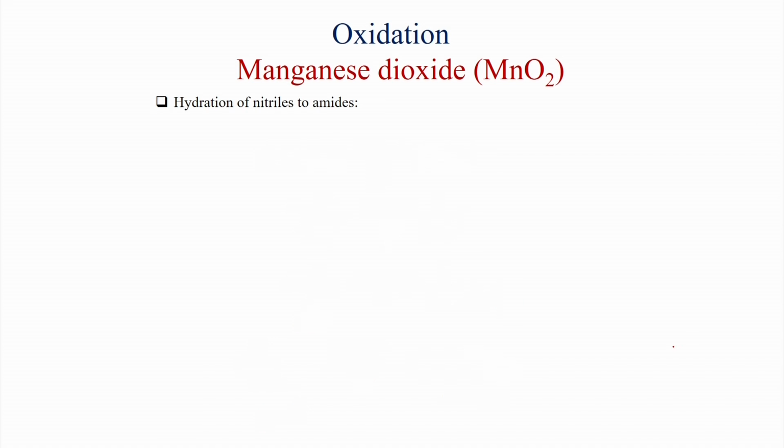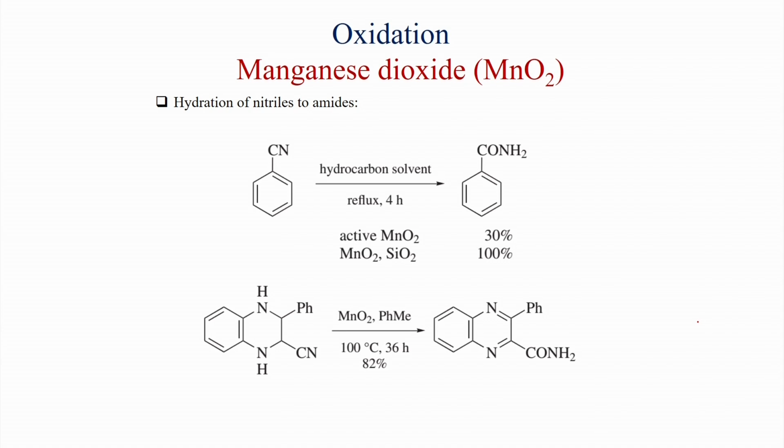Also, hydration of nitriles to amides is possible with MnO2. We know that potassium hydroxide or strong bases are good for cyanide hydrolysis, but here manganese dioxide can also do this reaction. In hydrocarbon solvent, active MnO2 gives only 30% yield of this benzamide. But when silica is present, the yield is enhanced to 100%. So under this condition the yield is very good for the benzamide product.